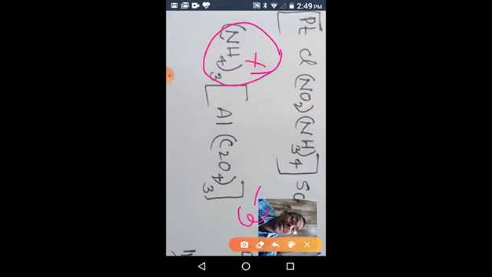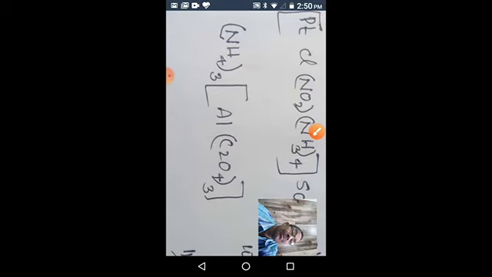Since the complex is negative, it's an anionic complex, we have to give the suffix ate to the metal. What is the ligand? Oxalate is the ligand. Only one type of ligand, 3 ligands are there. The coordination number is not 3, it is 6. How 6? Each oxalate is a bidentate ligand, so 3 into 2, 6. So the coordination number of aluminum in this complex is 6. Then give the name.